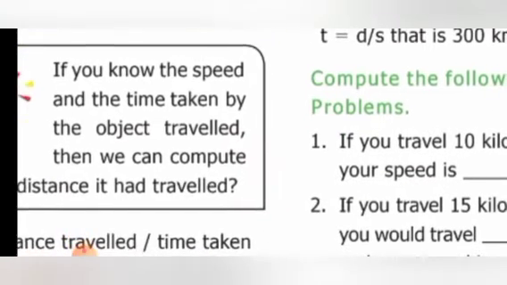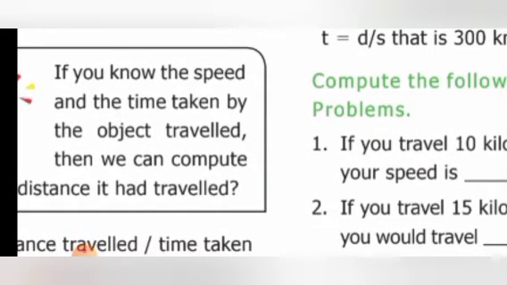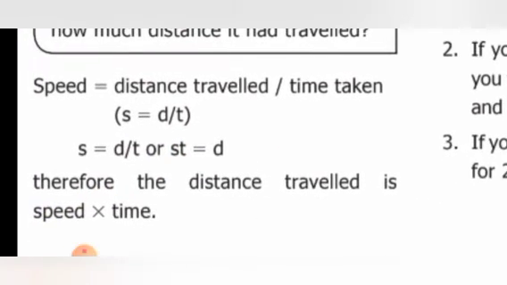Similarly, if you know the speed and the time taken by the object to travel, then we can compute the distance it has traveled. So far what we have learned, we are trying to find out the speed: distance traveled by time equals speed. But if you know the speed and the time, then we can easily calculate the distance. How? Speed equals distance traveled by time taken, that is S equals small d by small t.